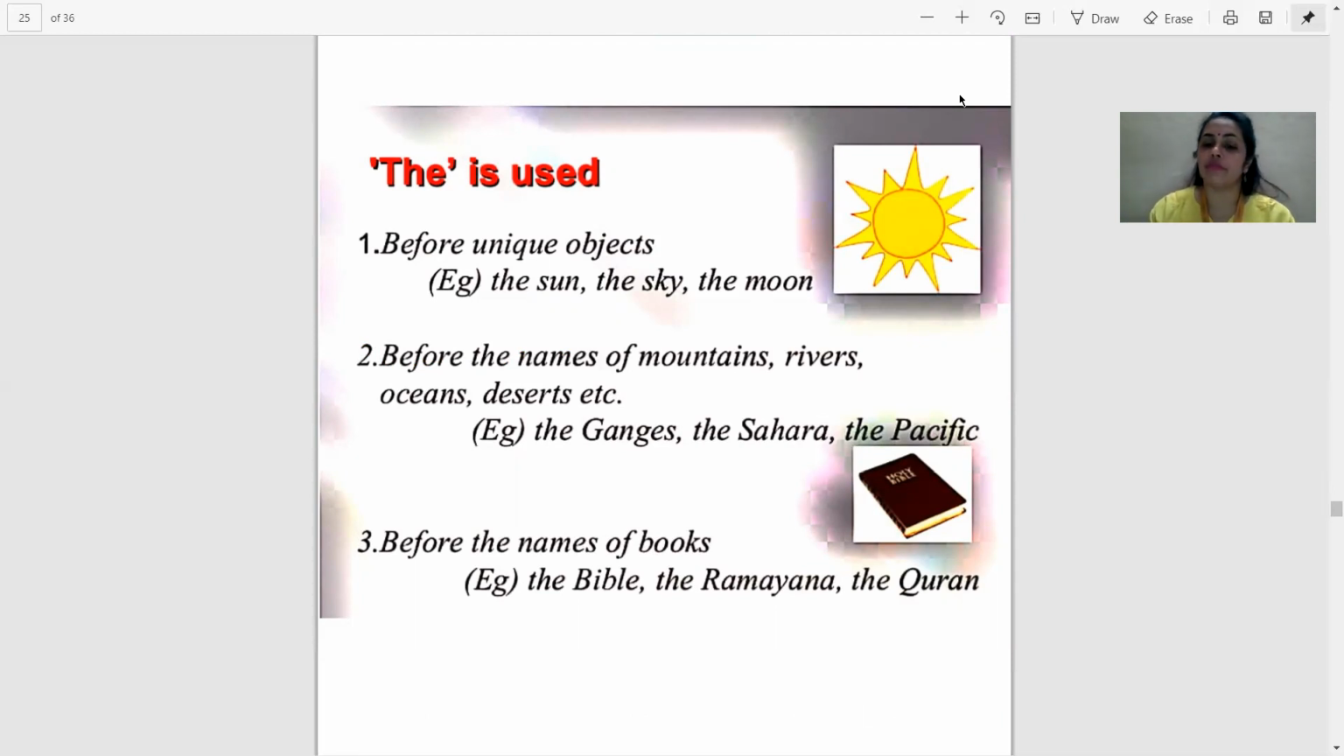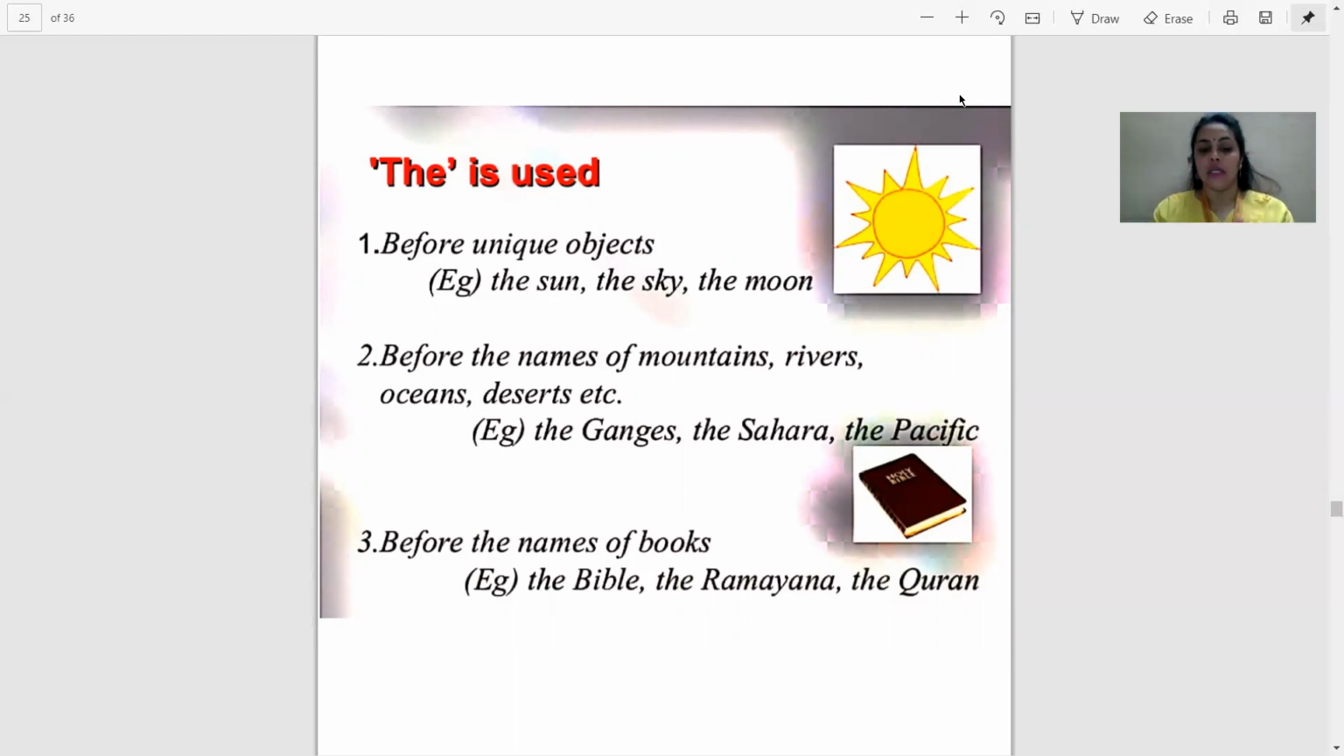Second, before the names of mountains, rivers, oceans, and deserts, etc. For example, the Ganges, the Sahara, the Pacific Ocean, the Brahmaputra, the Indian Ocean. Will it be "the" Indian Ocean or "thee" Indian Ocean? It will be "thee" Indian Ocean, because Indian, I, is here a vowel sounding word. The result will be the Indian Ocean.